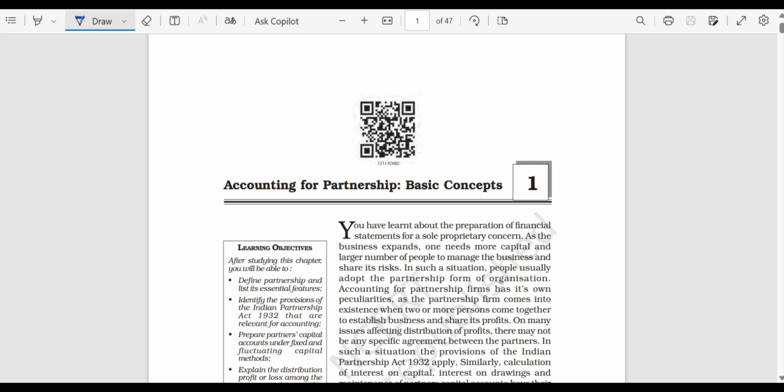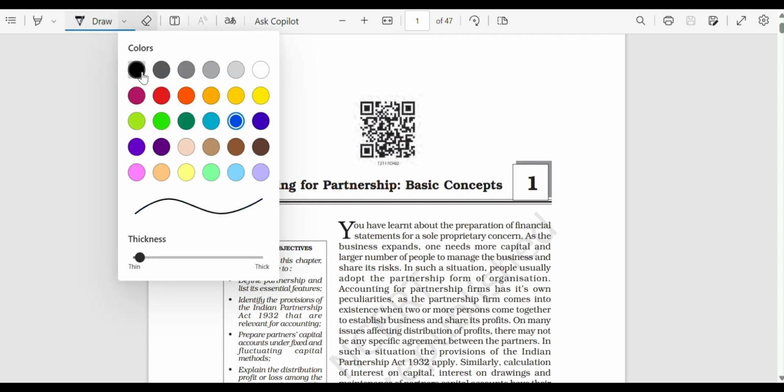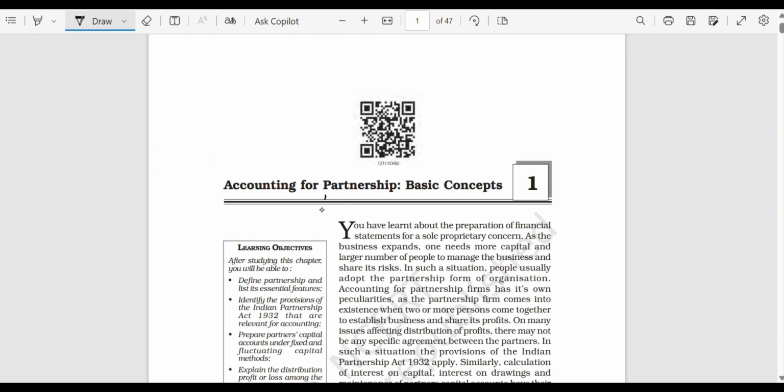Students, this video is to cover the basic concepts of accountancy. This video, and the further videos, mainly cover the 12th standard syllabus. First is basic accounting for partnership, the basic concepts. Let's quickly go through the accounting principles and accounting related to the partnership firm, and what are the basic concepts of the partnership firm.